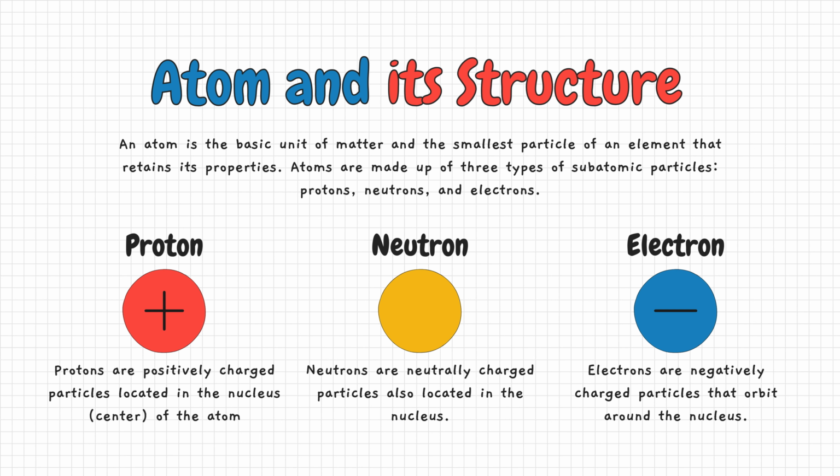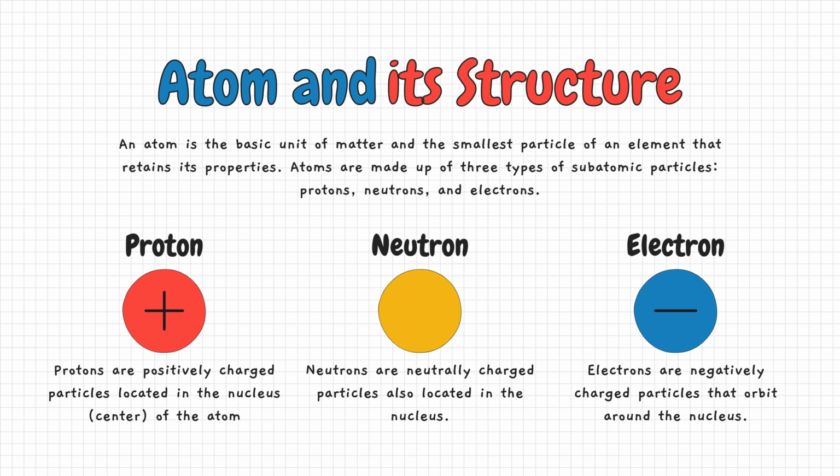Proton. Protons are positively charged particles located in the nucleus, the center, of the atom. Neutron. Neutrons are neutrally charged particles also located in the nucleus. Electron. Electrons are negatively charged particles that orbit around the nucleus.